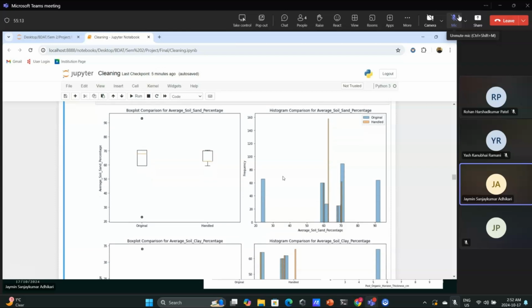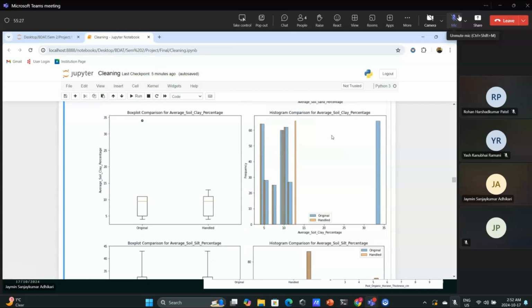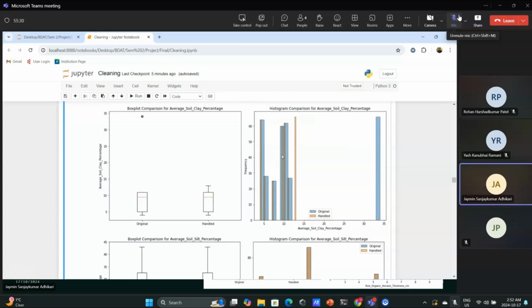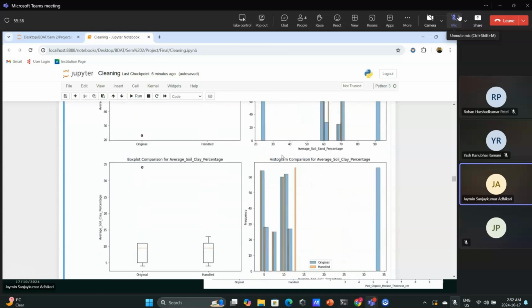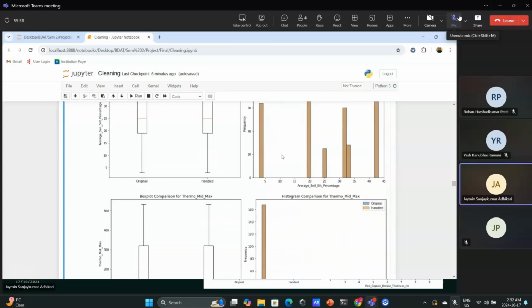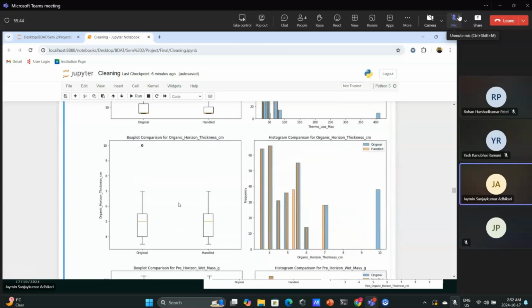Same with the histogram comparison. The blue part shows the original values from our data set, and the saffron part shows the handled values. We have tried to plot not every single, but the most major of the columns for better visualization. Here we can see that many of the columns have outliers, and how we handle those outliers is also seen in the histogram comparison chart.